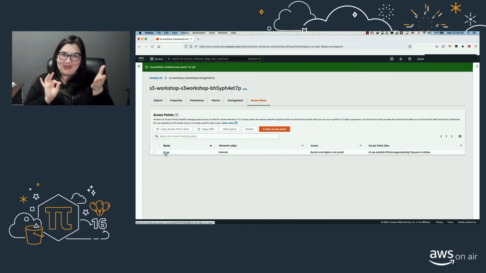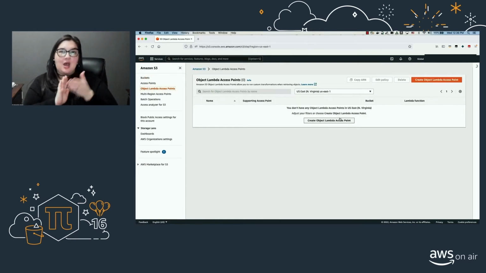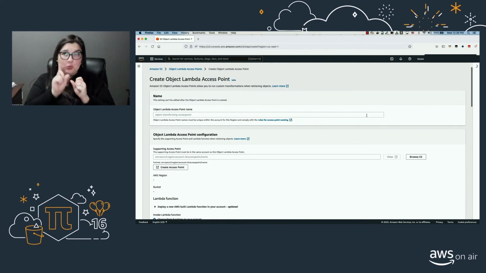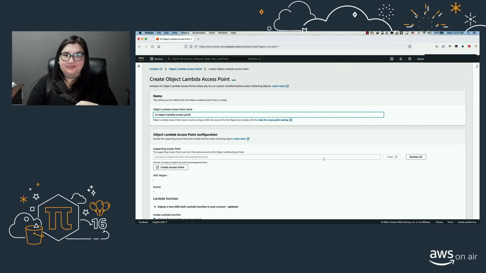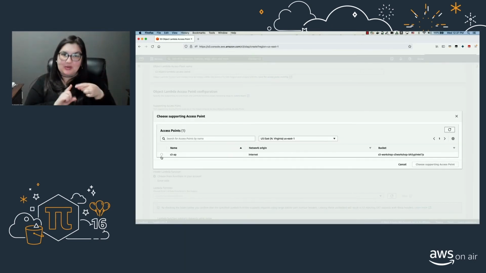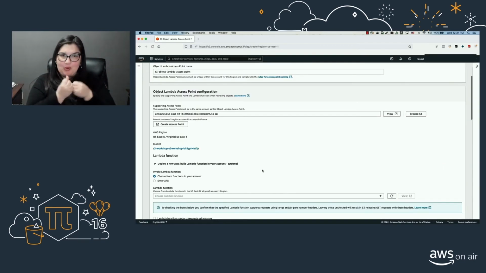So now I'm going to go on and create the S3 Object Lambda access point. For that, I'm going to go back into the S3 console and select Object Lambda access point. Here, create Object Lambda access point. Once I say create, I will have to scroll to the top and give it an Object Lambda access point name here. Okay, so now I have to select the supporting access point. So click on browse, and that's the access point we just created. So select that and say choose supporting access point. So you can see the bucket is pre-filled now.